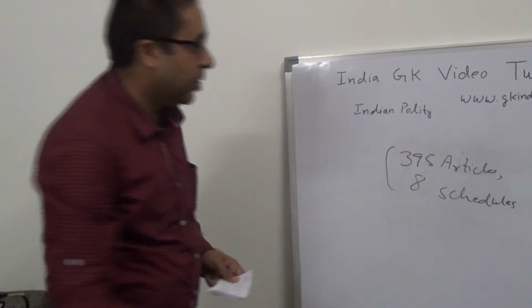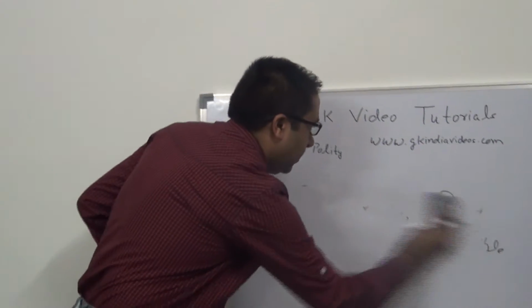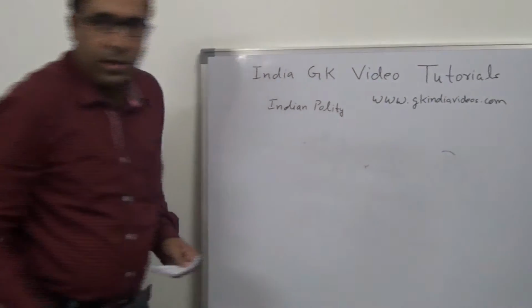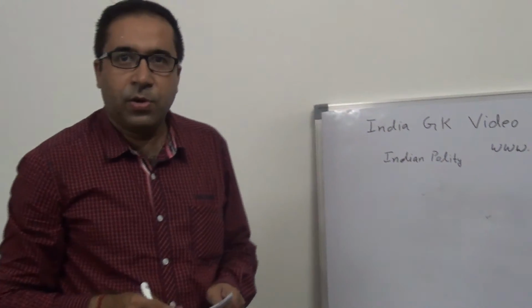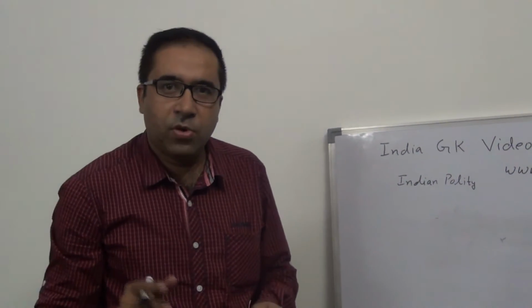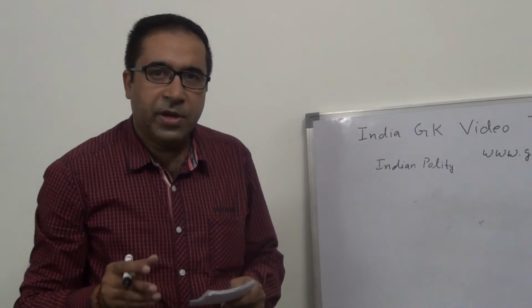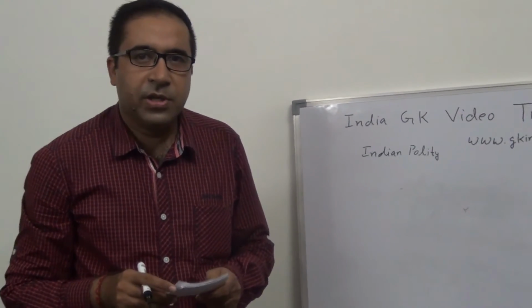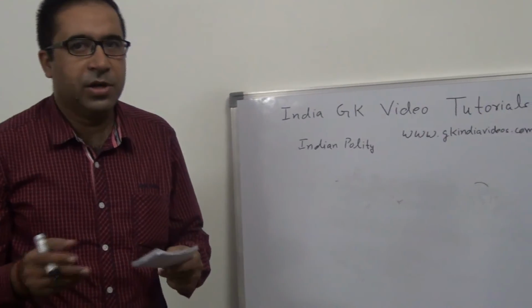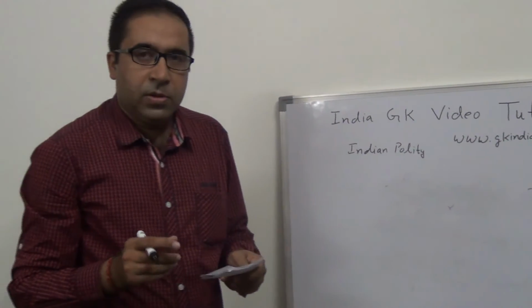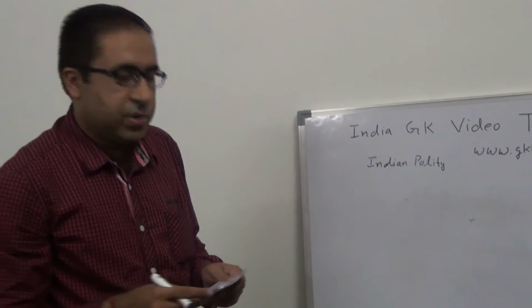Now the last very important point, as I have already told that Indian Constitution is a borrowed one, that is different parts in Indian Constitution have been taken from different countries. Now different sources, what are those different sources?